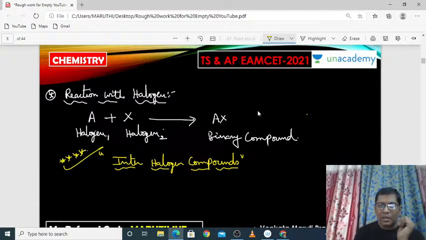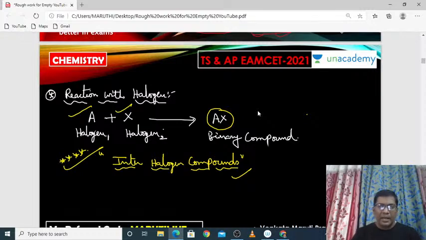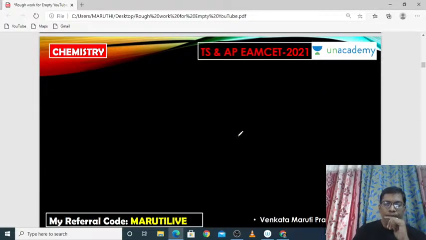What are interhalogen compounds? One halogen reacts with another halogen and forms a binary compound. That binary compound is called an interhalogen compound. So let us see the examples of interhalogen compounds, their electronic state, hybridization, and also the structures.